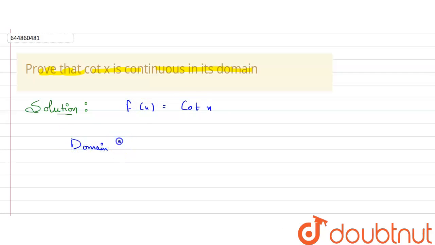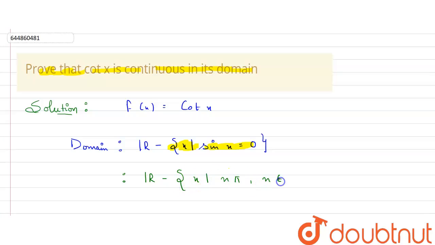The domain will be given by the whole real line R except x such that sin x is equal to 0. For those points where the value of sin x is 0, we don't consider that point in our domain. This can be further written as the whole real line R except x such that x = nπ, where n belongs to the integers. So we can write the domain of cot x like this.